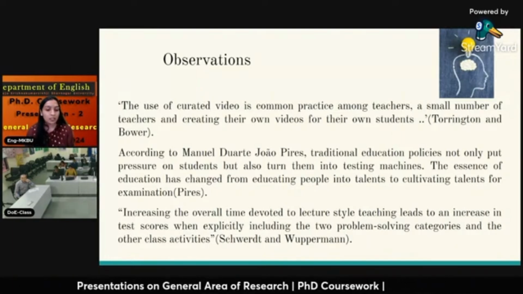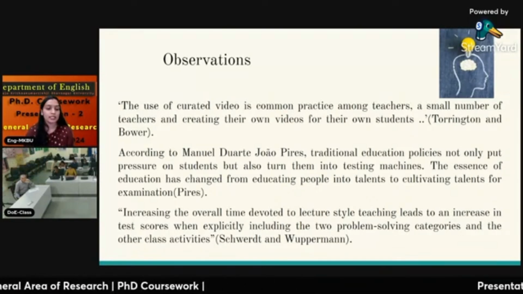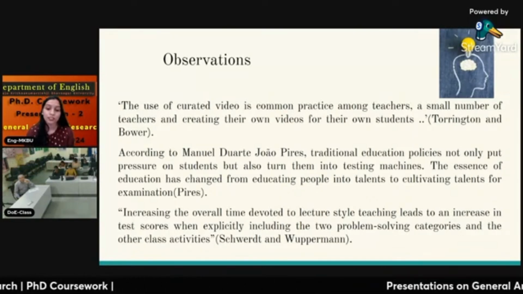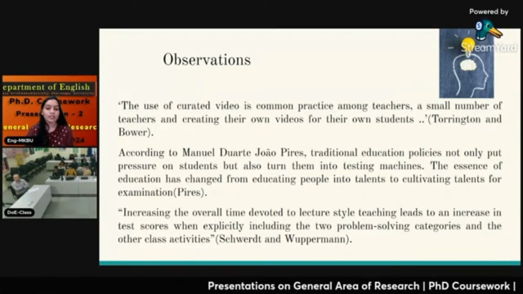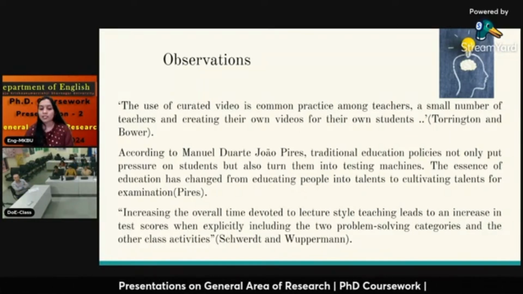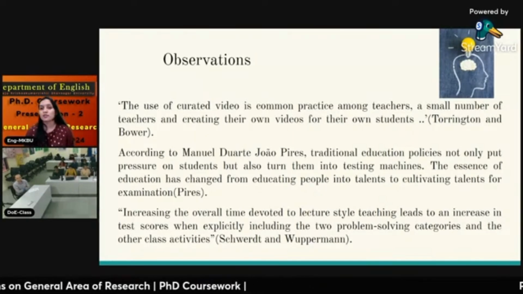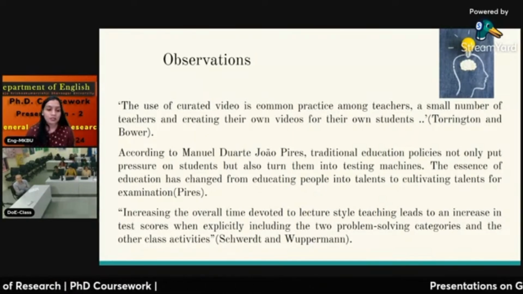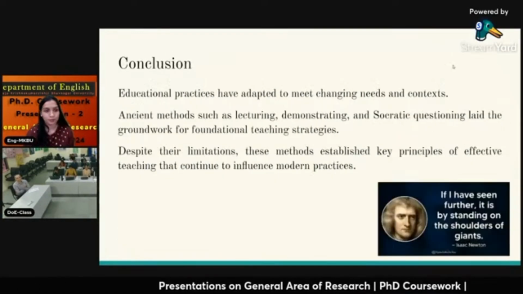Increasing the overall time devoted to lecture style teaching leads to an increase in test scores when explicitly including the two problem solving categories and the other class activities. This statement also shows how today's education system works, focusing on lecture and test scores, which is not giving the capability of critical thinking and problem solving.